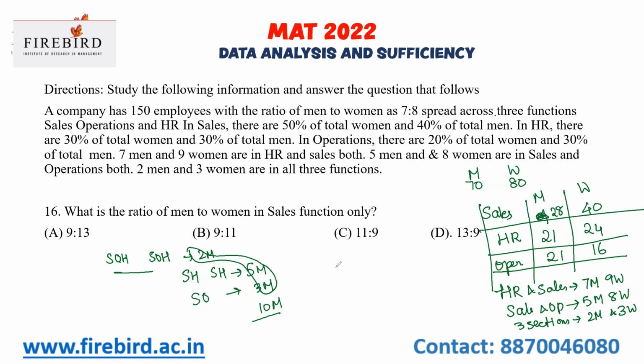So the remaining people working in sales only are 18 men. Out of 28 men, 18 men are working in sales only. Similarly, if you do it for women, you will get 26 women working in sales only. The other 14 are employed in more than one function. So 18 to 26, that is 9 to 13, is your answer. Now, let us move on to the next part of this question.